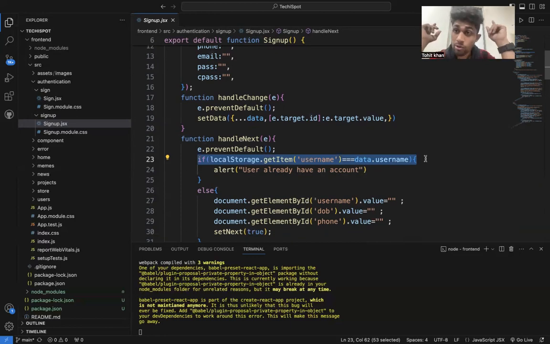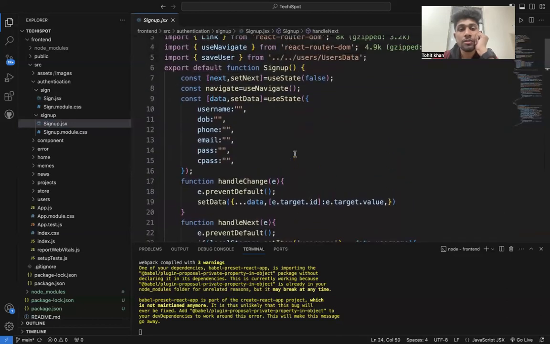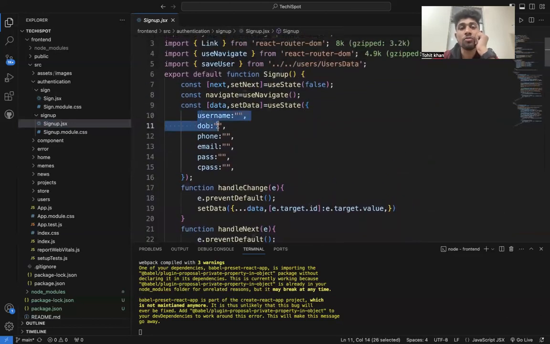I am not implementing any backend, because the backend takes time to implement. It also gives a pop-up message, and then the data is stored. Here we use username, date of birth, phone number, email, password, and confirm password.